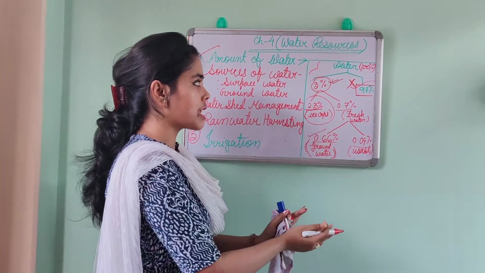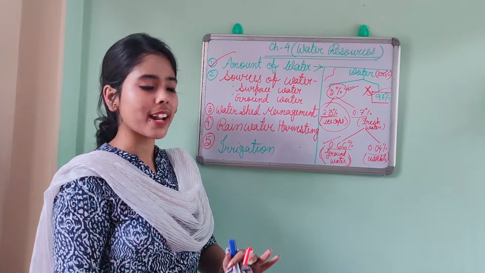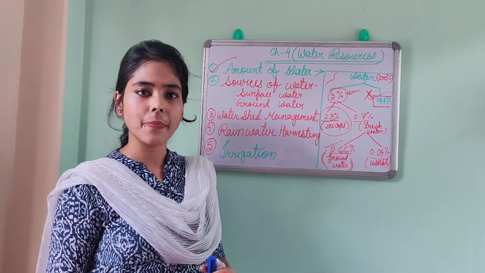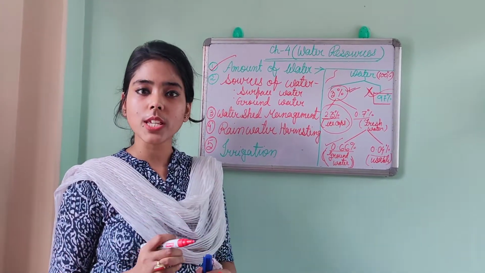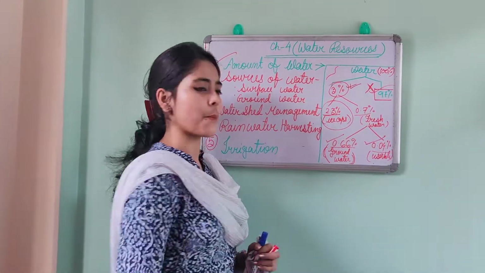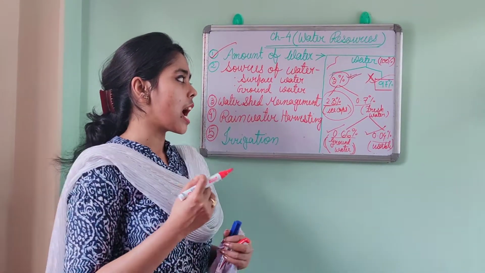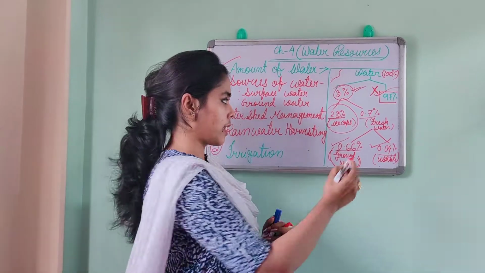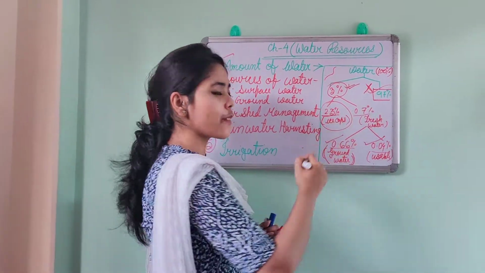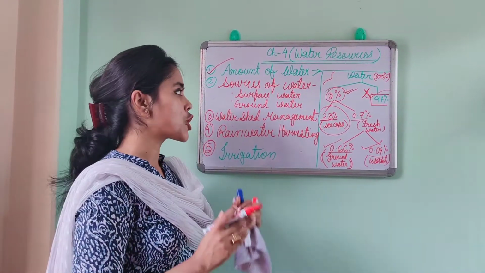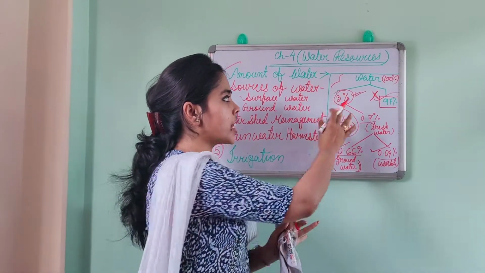So out of this scenario, if the question comes, write down the amount of usable water, then you have to write this amount, 0.04%. If the question comes, write down the amount of fresh water, then you will write 0.7%. Okay, so this is the basic scenario of the amount of water.